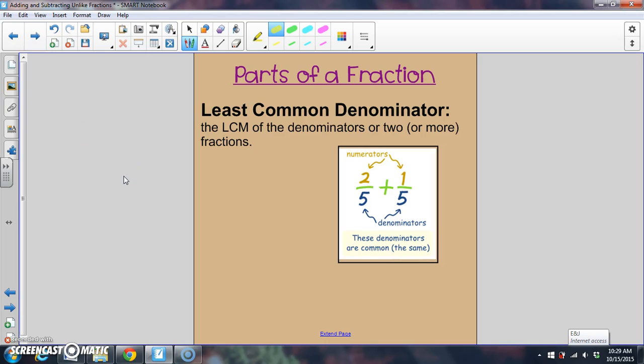Now this is important because we sometimes need to adjust our fractions so that they have the same denominator. And to do that, we'll need to have equivalent fractions and really understand the least common multiples. So we're going to use this strategy of finding the least common multiple so that we can find denominators that are the same. And then we'll be able to add fractions easily when we have similar denominators, as we found out in our previous days learning together.